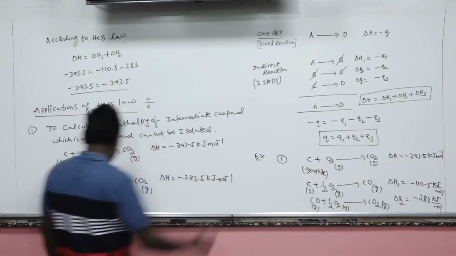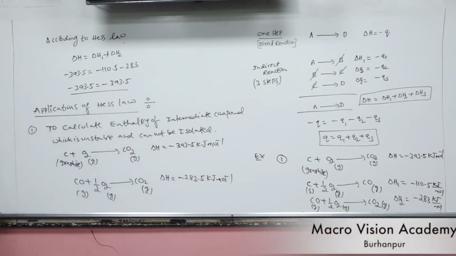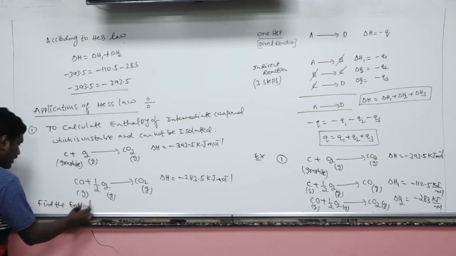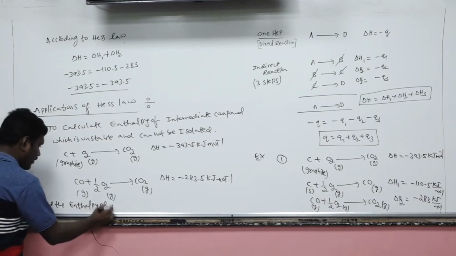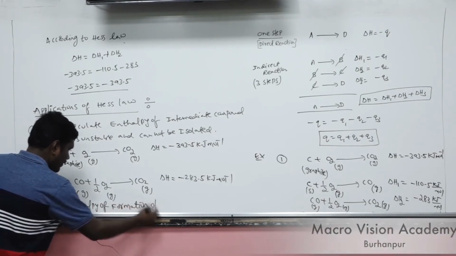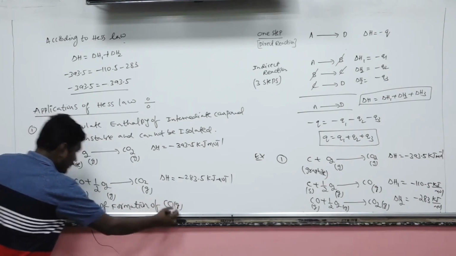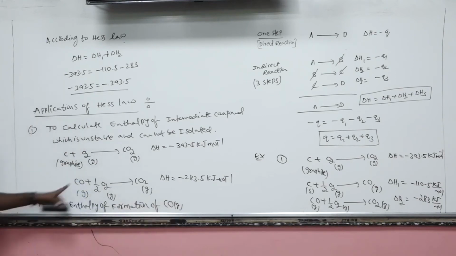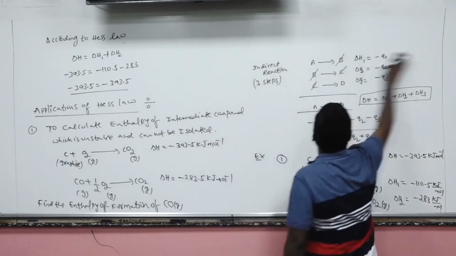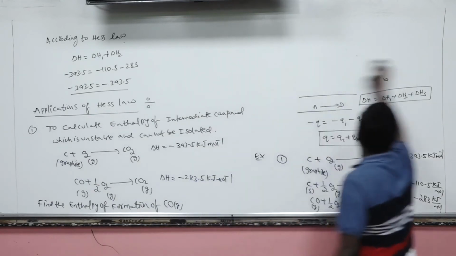Now the question is, find the enthalpy of formation of carbon monoxide. Carbon monoxide is an intermediate which is unstable and readily gets further oxidized to carbon dioxide.